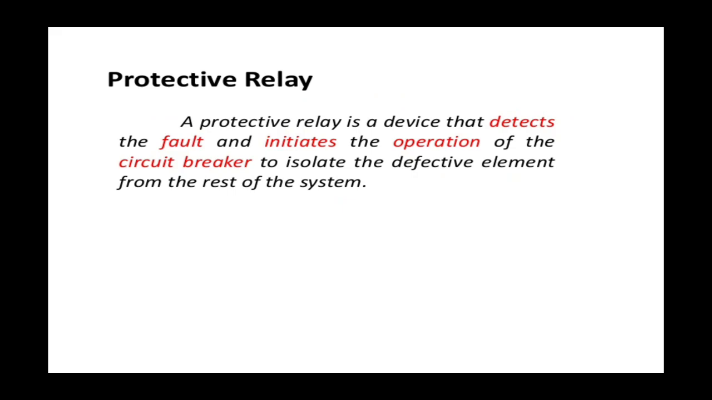Relay is a switch which senses the fault in the system, and once the fault is sensed by the relay, it issues a trip command to the circuit breaker, and the circuit breaker isolates the faulty section of the network from the healthy section. That is, the relay detects the abnormal condition in the power system. It gives the signal to the circuit breaker, and the circuit breaker opens under fault condition.